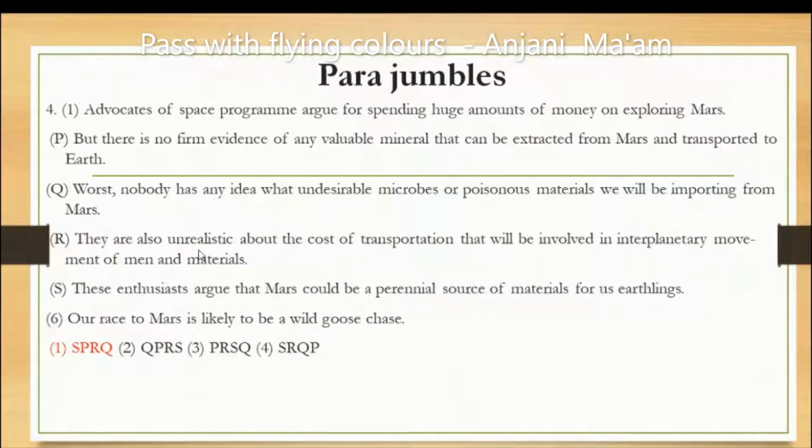It means when we are talking about the worst, this is the conjunction, and earlier we talked about the unrealistic, this adjective. It means between the both, worst can't follow it. It is the superlative degree. We will take first of all unrealistic. After that worst part will come. And after that, the sixth sentence, our race to Mars is likely to be a wild goose chase, means difficult task. So this is how we solve the para jumbles.